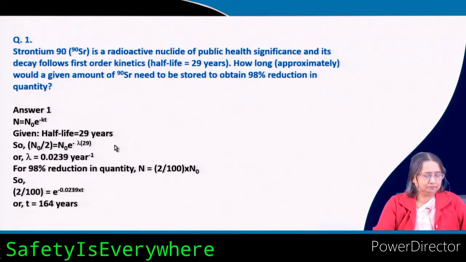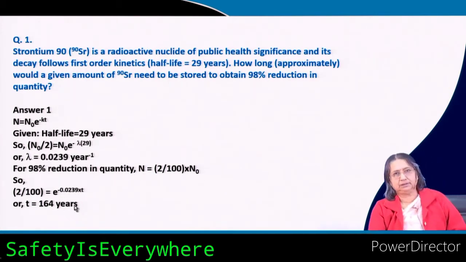For the half life, N by 2 is equal to N0 e to the power minus lambda into 29. Lambda is this one, then for 98% reduction in quantity, you can find T.